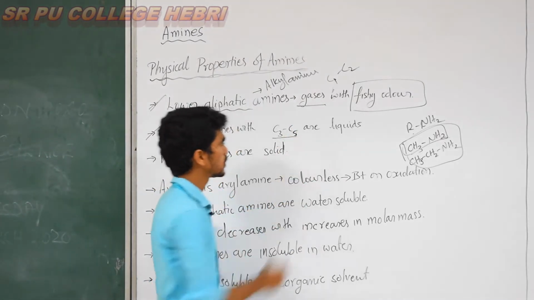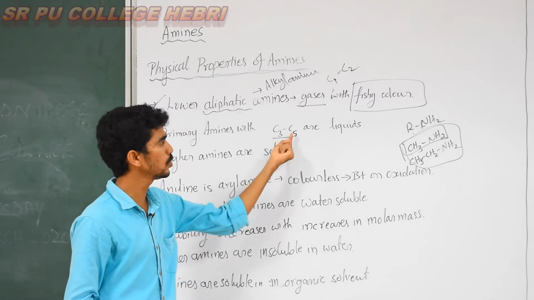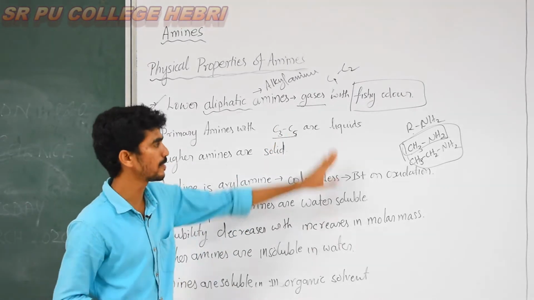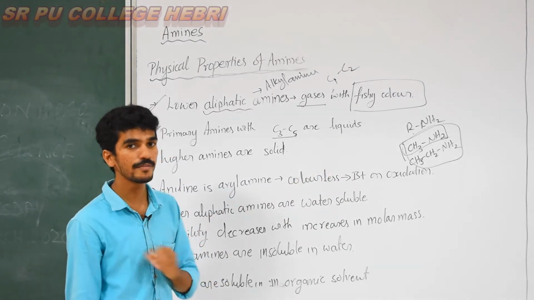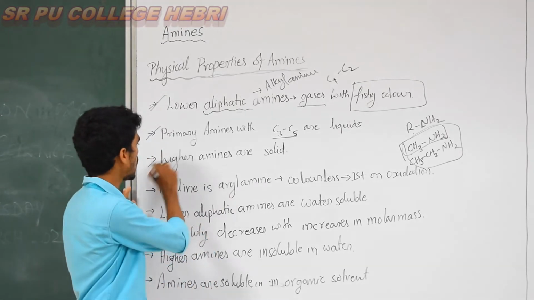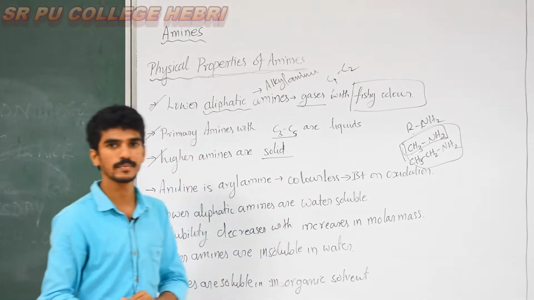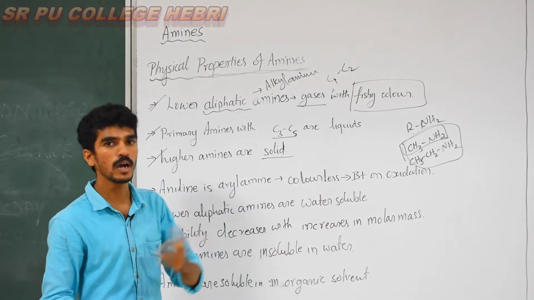Next we'll move to the primary amines with carbon number C3 to C5. They are liquid in state. Again they have the fishy odor. Almost all amines have the fishy odor; for higher amines the smell reduces gradually. Higher amines are always solid in form. There should be more than 6 carbon atoms present in the amine, those are the higher amines.